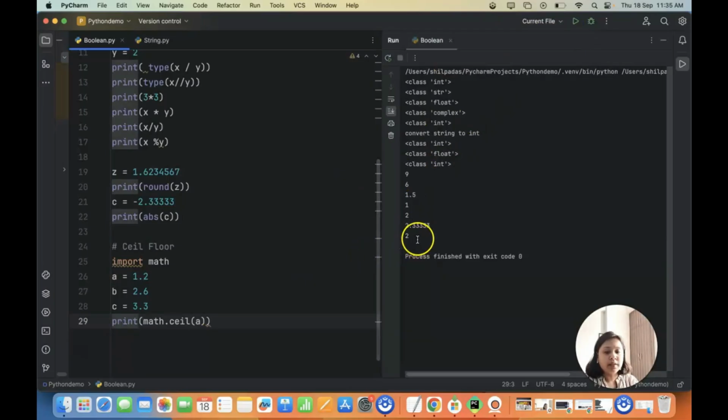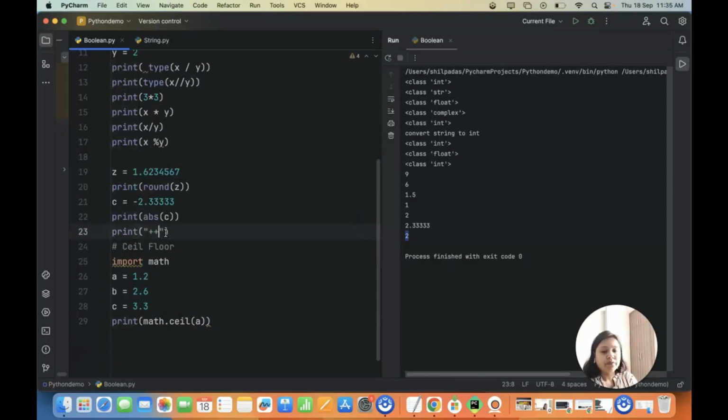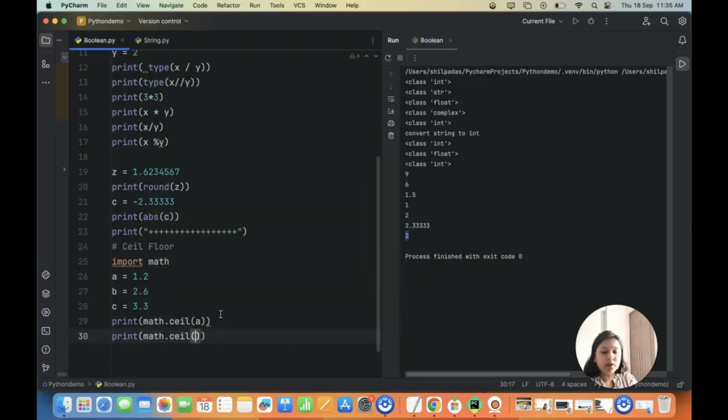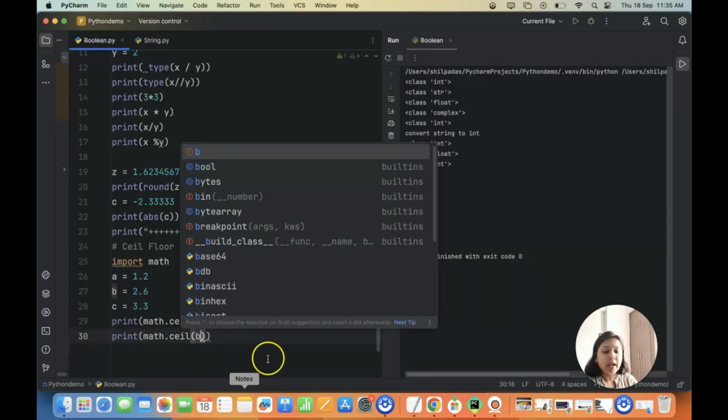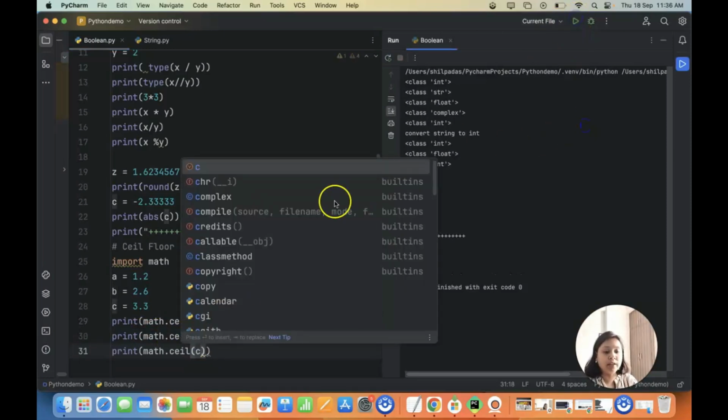So you see the ceil of 1.2 is 2, as I was explaining before. So let me just do a print here just to distinguish. Okay. Now let's do the same for B, and run it. So now you see B is 2.6 and the ceil of this is 3. Now if I do ceil of C, that is 3.3, what should be the ceil? Just think about it. It should be 4 because that is the top value.